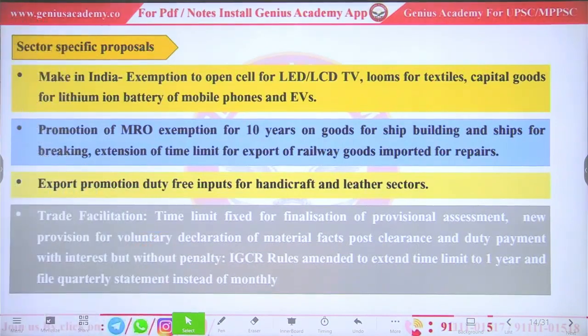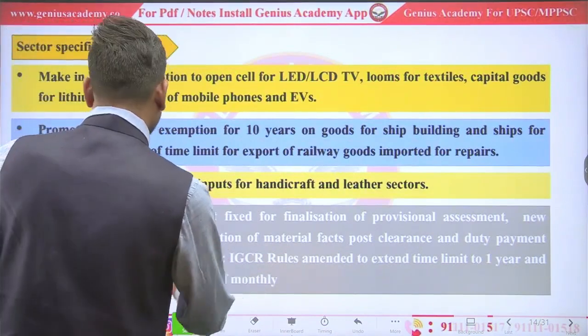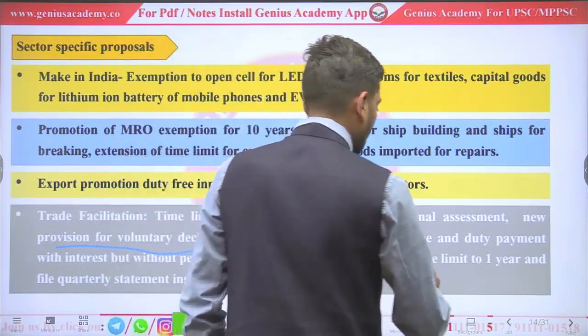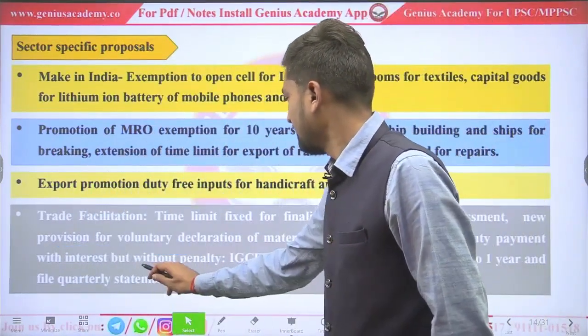Trade facilitation. Provision for voluntary declaration of material fact post clearance and duty payment with interest but without penalty.